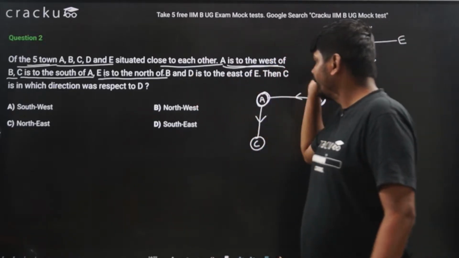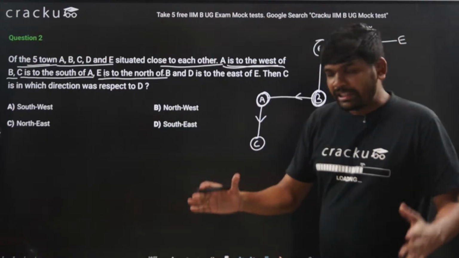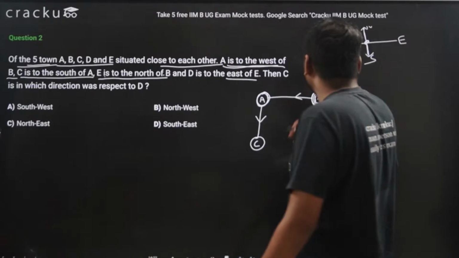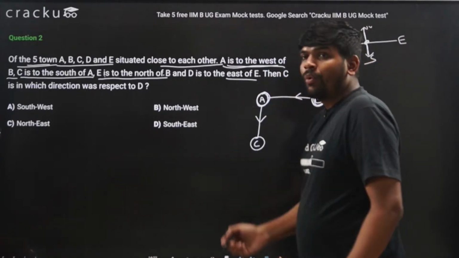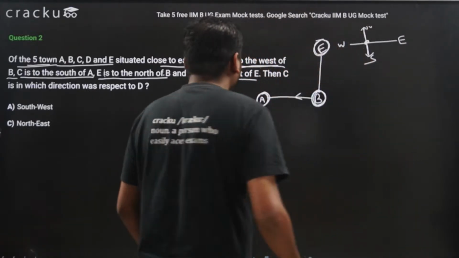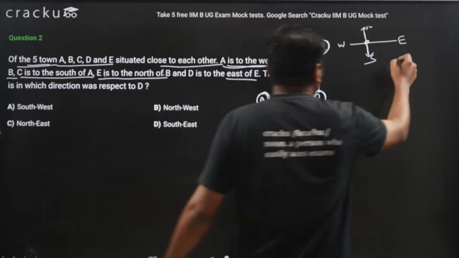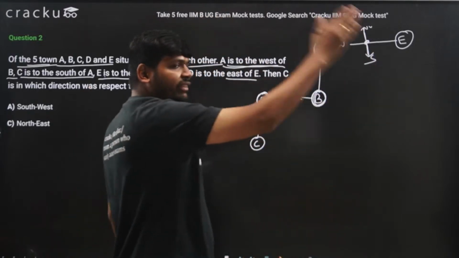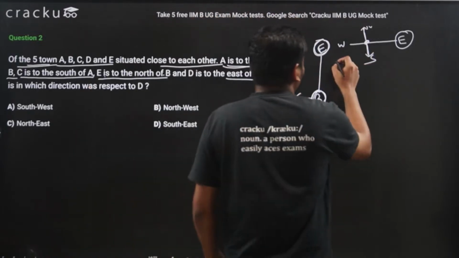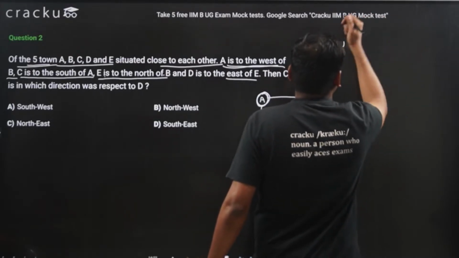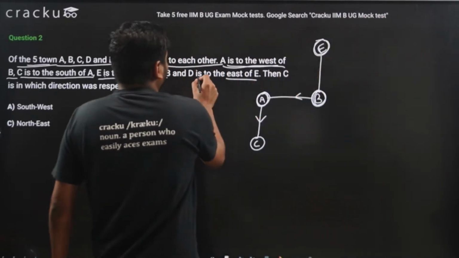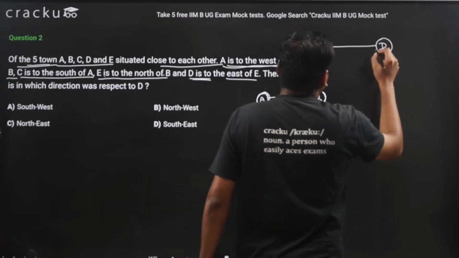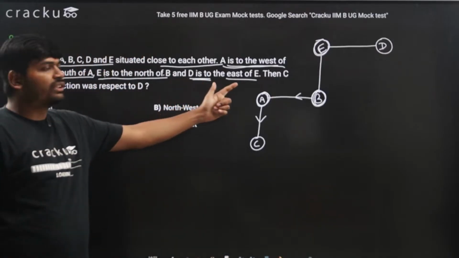And D is to the east of A. And D is present to the east of E. So east of E means if I am standing here, what is the east direction? I have told you that this direction is east direction. So according to me, this direction will be my east direction. So who is present here? D is present here. So D is present in the east direction of E. D is to the east of E.